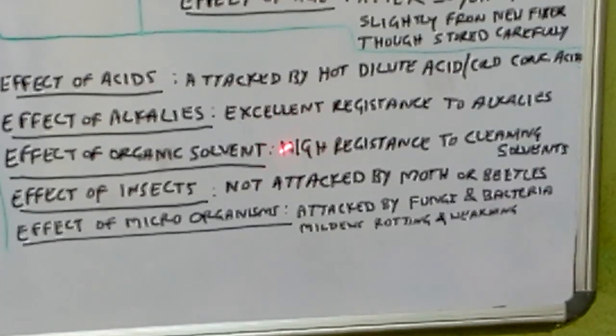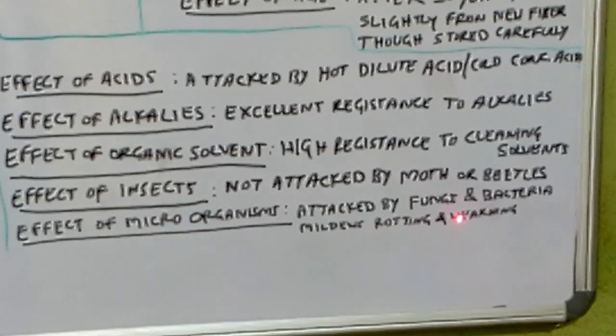And also cotton fiber resists organic solvents, that is cleaning solvents, and insects. If we store cotton fiber, yarn or fabric where moths or beetles are there, these insects will not harm cotton materials.